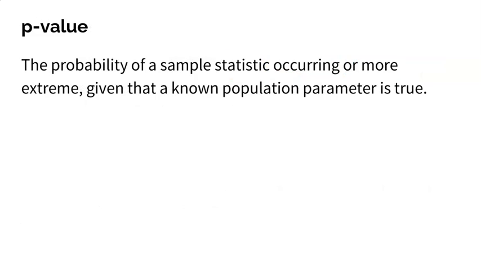Now, that's actually what we call a p-value. So the probability that's going to help us determine if something is significant or not has a name. It's called a p-value. This is not just any generic probability like, hey, the probability you toss a coin and get a head is 50%. I mean, that's a really cool probability, but a p-value is a very special probability. It is the probability of a sample statistic occurring or more extreme, given that a known population parameter is true. Once we find that p-value, that's what we could use to determine if something is significant or not. Anything that we deem really low is going to be called significant, otherwise not significant.